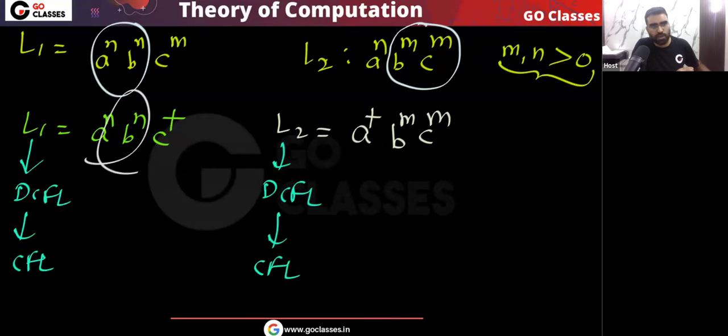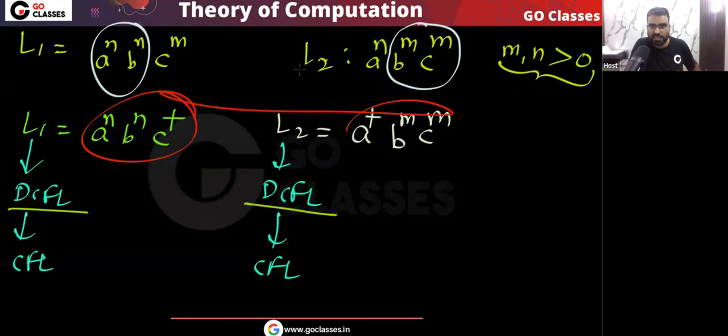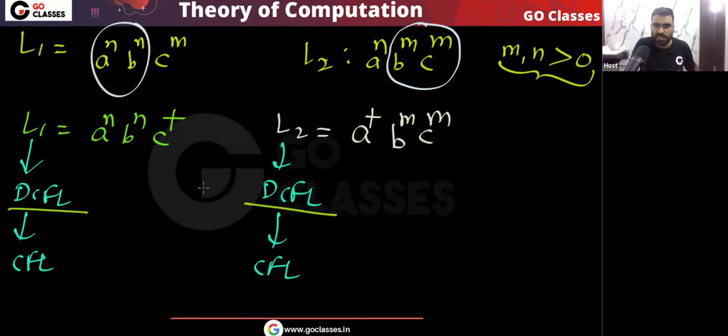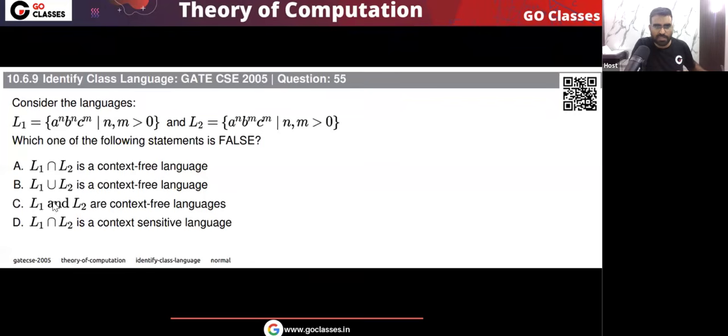In the first language, for every a I will push one a, for every b I will pop one a, and the c I will ignore. In the second, I will ignore a, for every b I will push one b, and for every c I will pop one b. So you can see they are DCFL, and you can easily create the DPDA for these languages. These are standard examples of DCFL languages, so they are CFL also. Is this clear? So L1 is CFL, L2 is CFL.